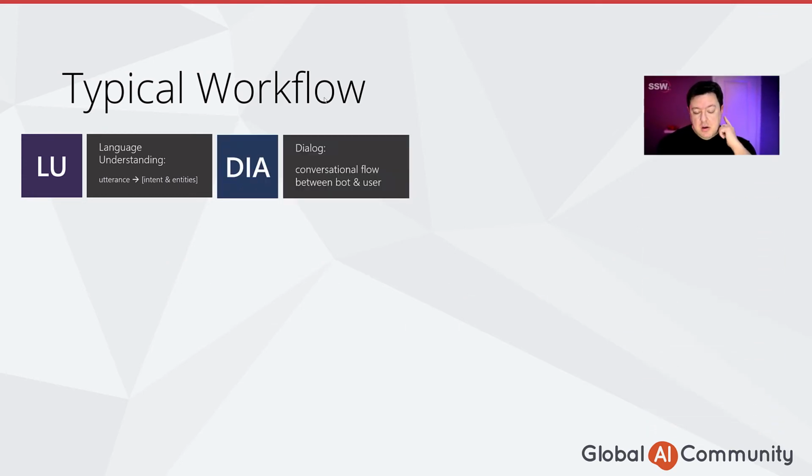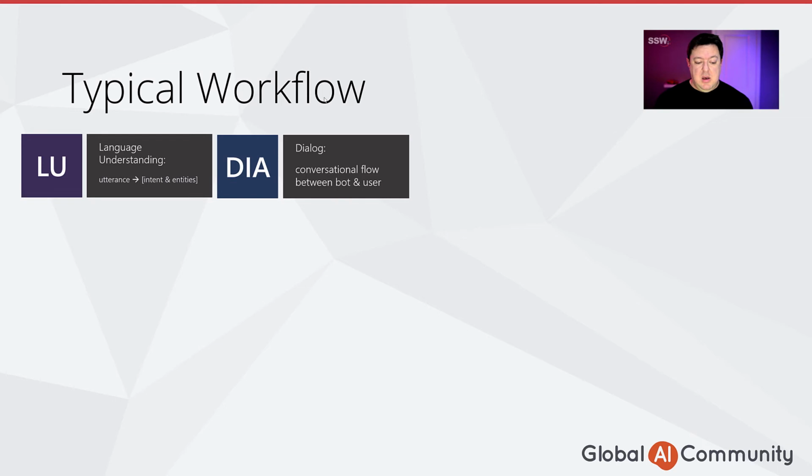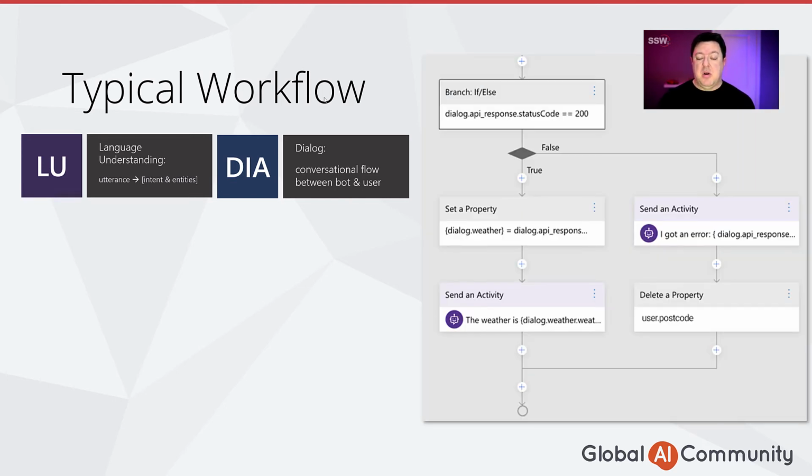So now we get into the dialogue flow or the conversational flow between the bot and the user. We can see that we can build some business logic in here, make some decisions and build a nice, rich or complex conversation. So we can see, hey, the response, did it fail or was it not a 200 status code?